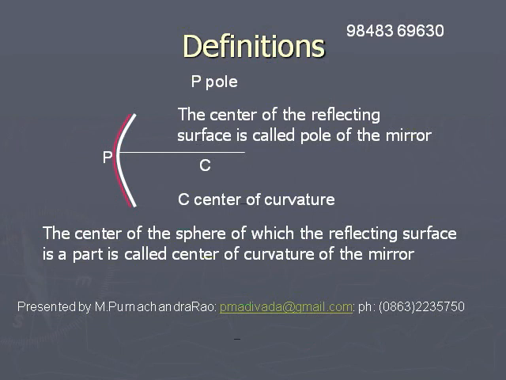And the point, the center of the sphere of which the reflecting surface is a part, is called the center of curvature.